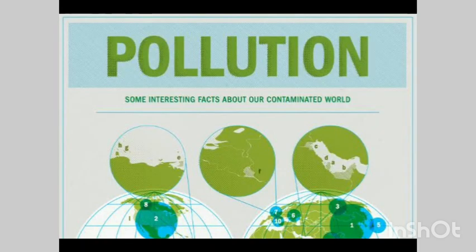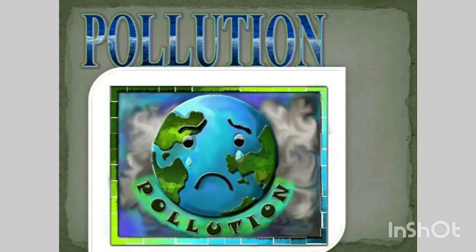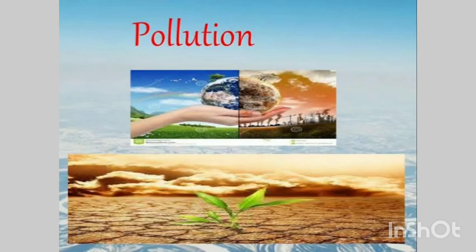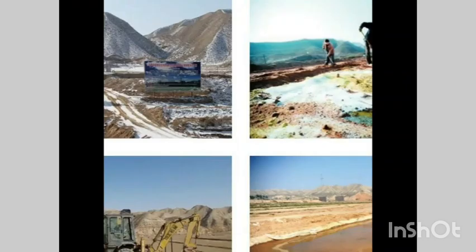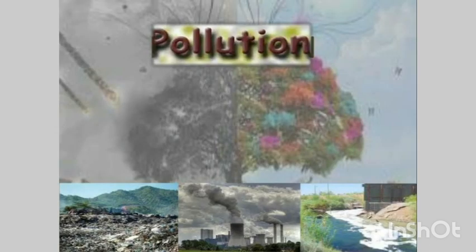Now come to the next, pollution. What is pollution actually? Human activities have made water, air, and land unclean. As a result, our surroundings have become dirty or polluted. The waste from our homes, farms, and factories has polluted the water, air, and land. Pollution damages the environment.